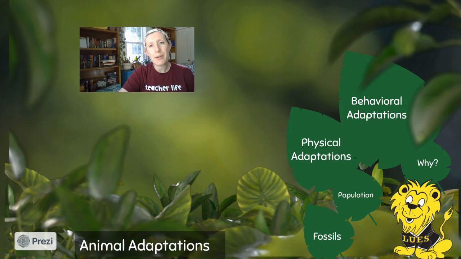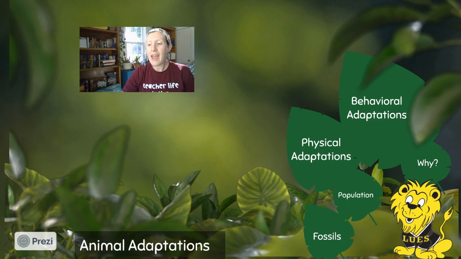I'm so excited we're going to begin our science unit about animal adaptations. As we learn about animal adaptations, I want you to think about whether or not you agree with this statement. There are no accidents in nature. John Muir said that. Do you agree with him? Think about it as we go throughout this unit, as we learn about animal adaptations. Is there a reason for everything in nature?